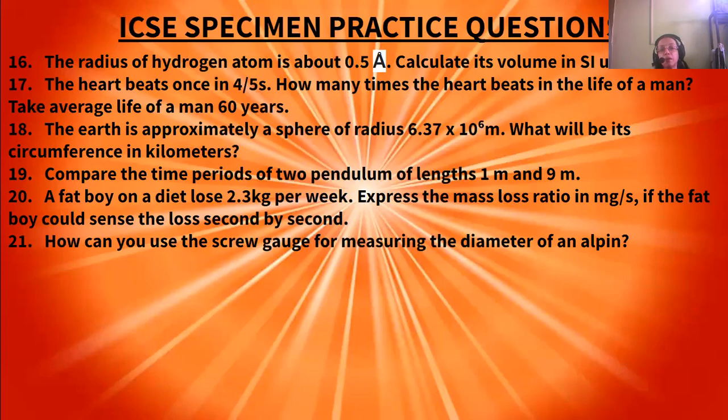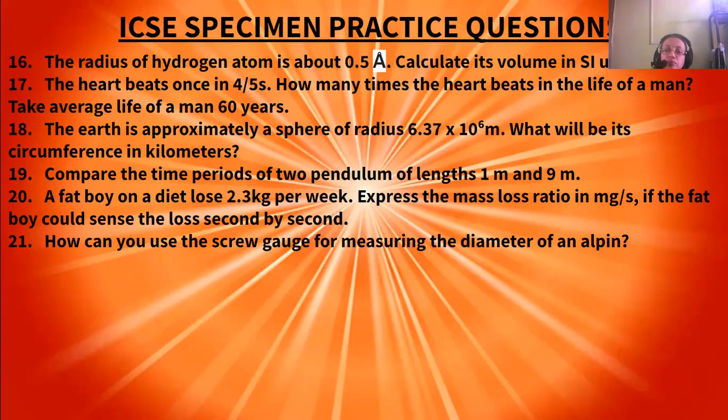The heart beats once in 4 by 5 seconds. Now, how many times does the heart beat in the life of a man? Take the average life of a man as 60 years. So in 60 years, how many times will the heart beat?